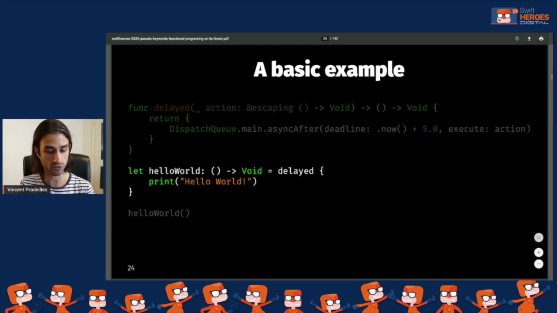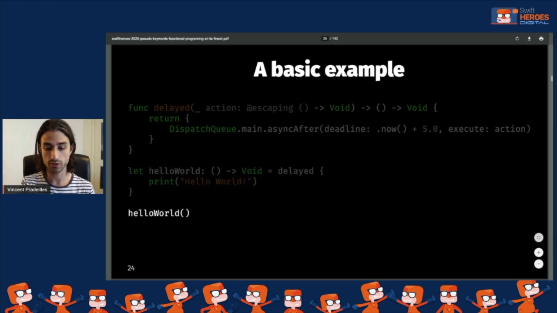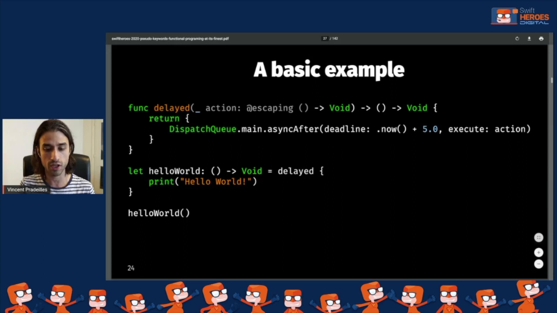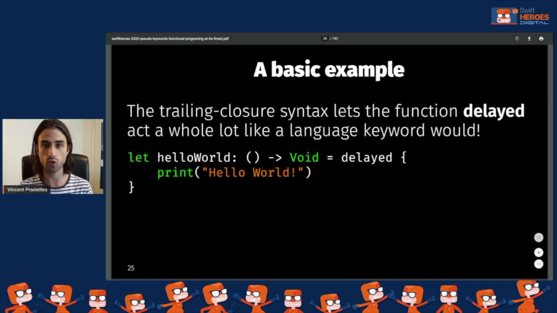And now we can use this function delayed in our code. You see that now I'm building a function called hello world. What it's going to do is print the string hello world to the console, but it will do it after a delay of 5 seconds. So if I were to call it, I would have the side effect of printing the string to the console being executed after a delay. And the part that I really want to focus your attention on is the way that I am calling the function delayed. You can see that I'm just writing the name of the function and then a pair of curly braces and the code that I want to delay.